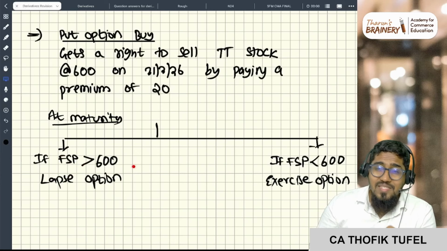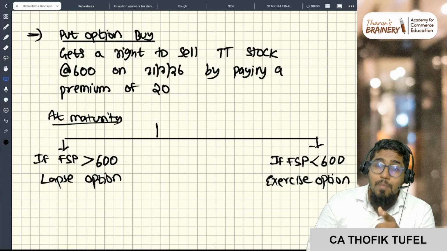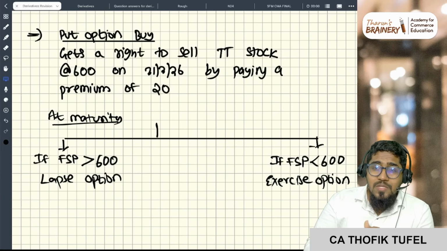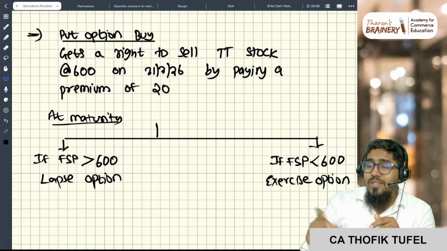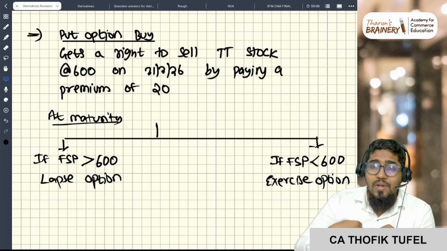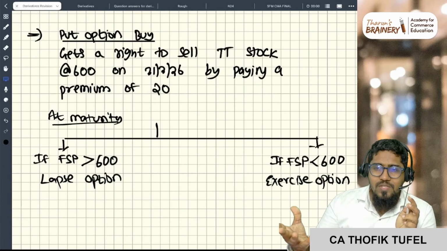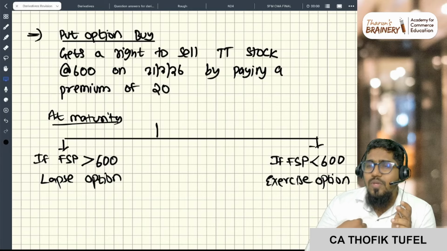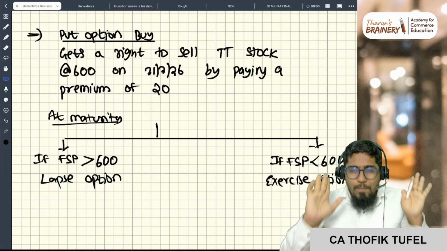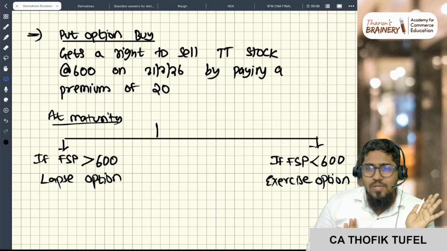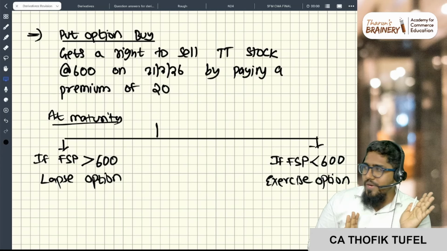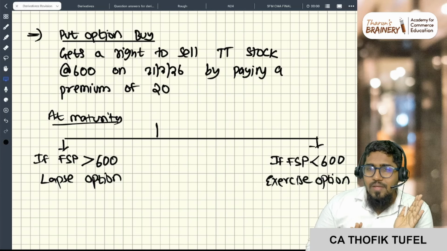But if the FSP is less than 600, let's say 500 rupees, I have the right to sell at 600 rupees, so I will catch that person. Come here, don't run away. You take the share at 600 rupees, because I have the right to sell to you at 600 rupees, and he cannot say anything. Are you all with me? It's not that he is going to purchase the stock. It's just that 100 rupees he is going to give to me, the profit, right? So cash settlement is happening. That is the basic concept of options. This is the derivative, or this is the contract. I hope till now you guys are having clarity.